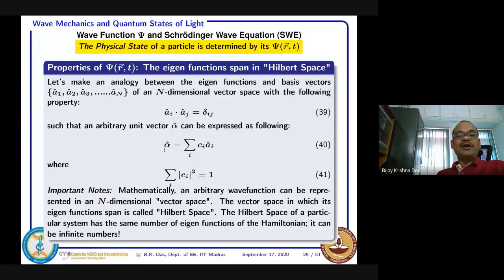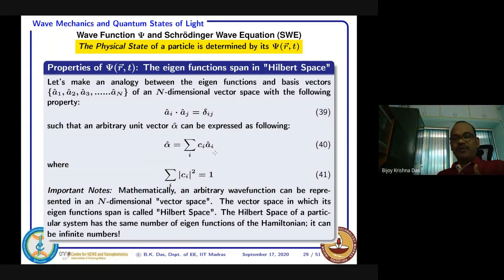Suppose this alpha is not along one of these axes, but in an arbitrary direction. That arbitrary unit vector can again be expressed in terms of the original basis vectors. So these are basis vectors and this is an arbitrary unit vector.